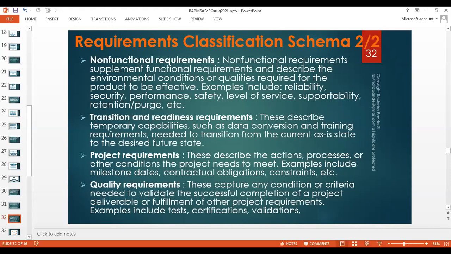At the end of the solution creation, the enhancement can take place. The enhancement can start as a new project or solution lifecycle. Does that make sense to you? Have you understood the requirements classification schema or scheme? Does anybody have any confusion on this?